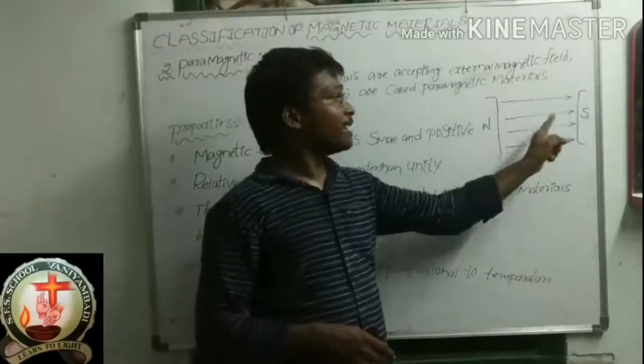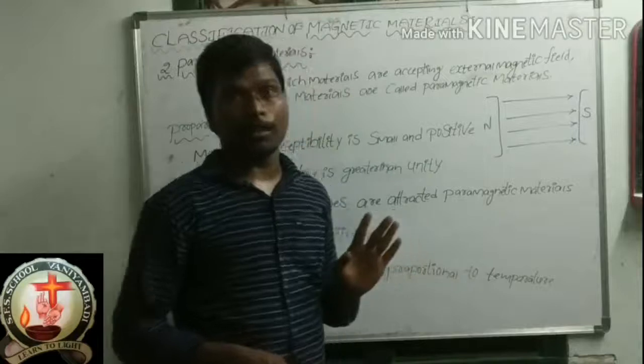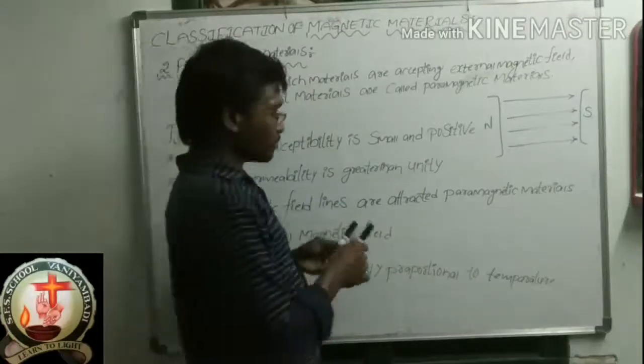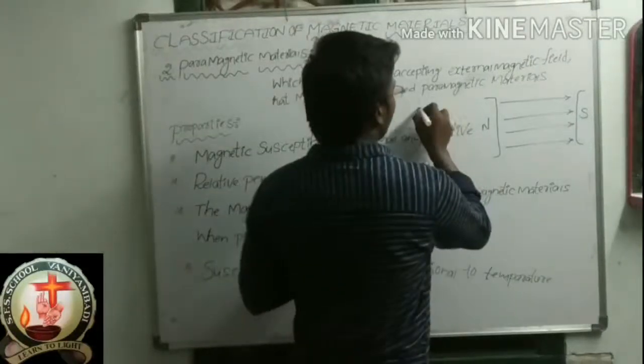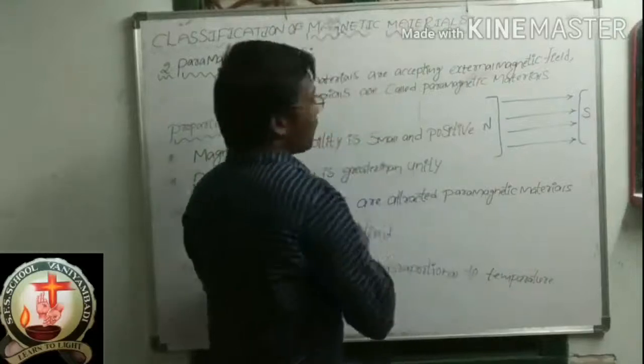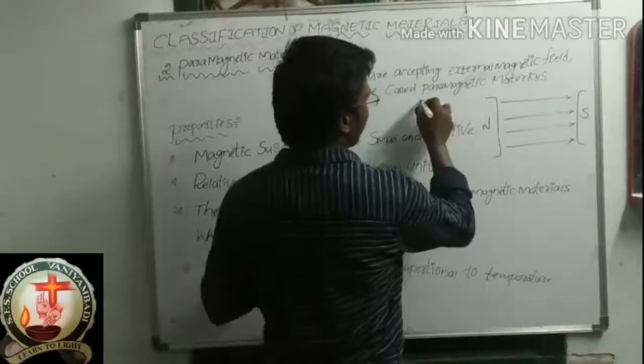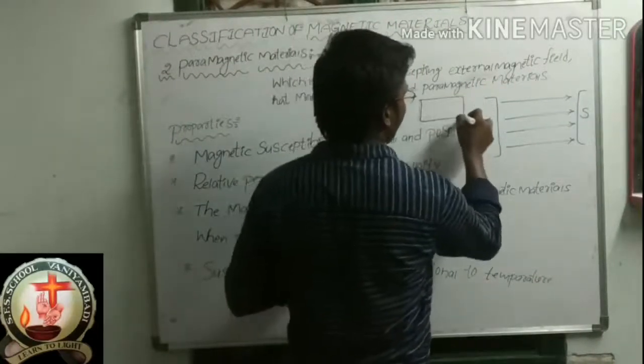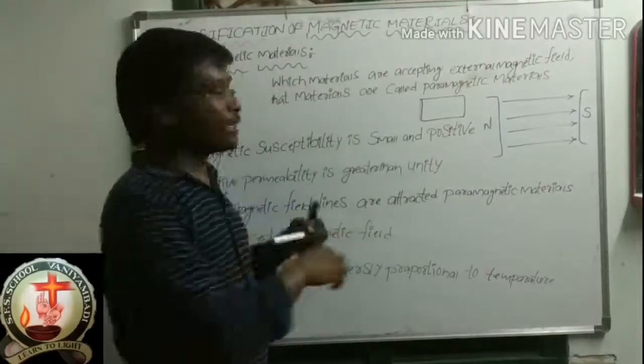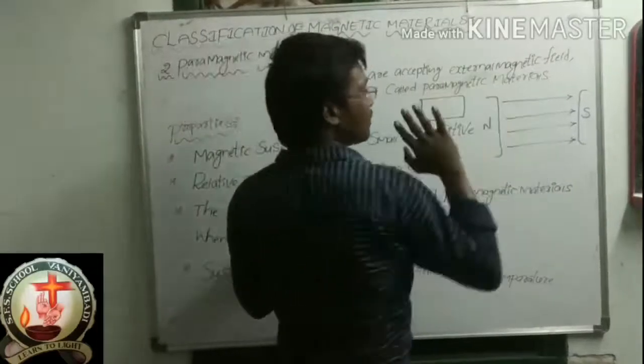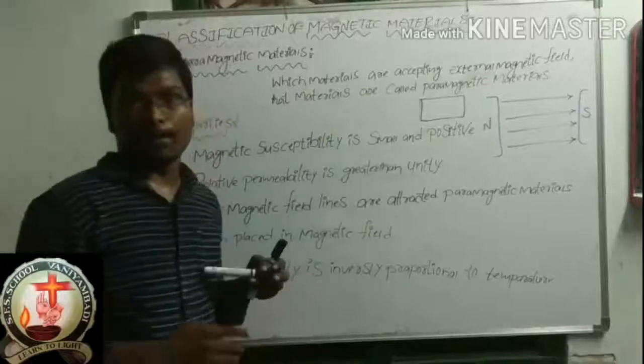The magnetic field lines move from north to south. Now this is the magnetic material. I will place this magnetic material in that external magnetic field.